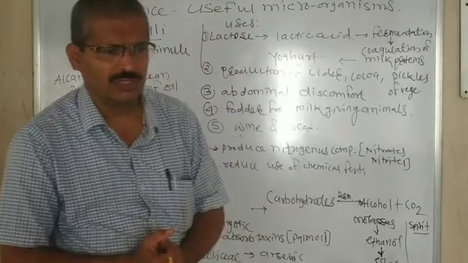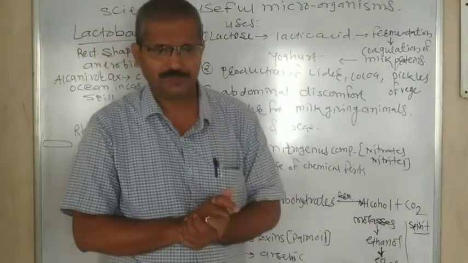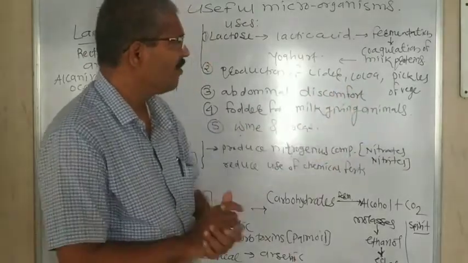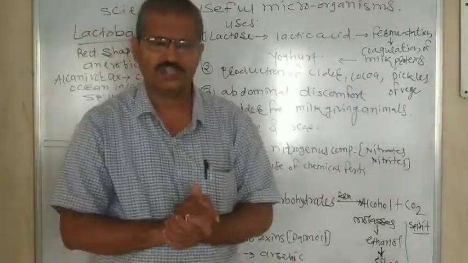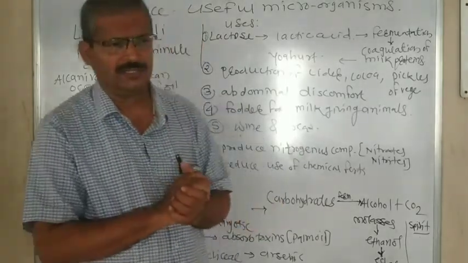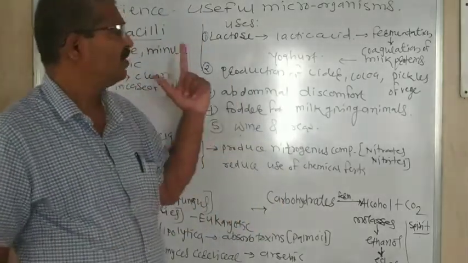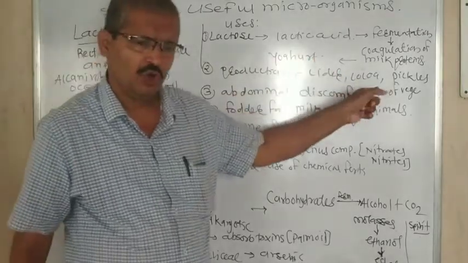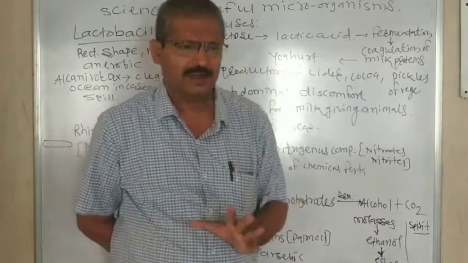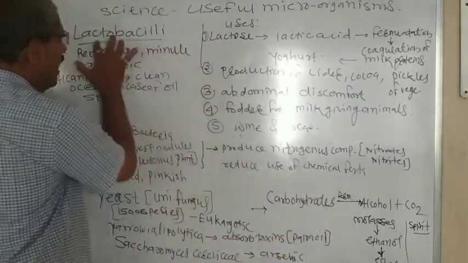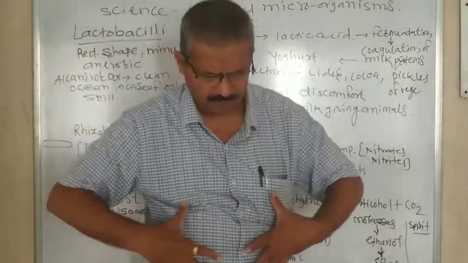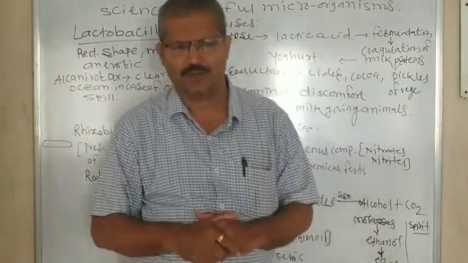The next use is that to prepare cider, which is apple juice, and to produce cocoa and some vegetable pickles, lactobacilli bacteria are needed. Many times a problem gets created in the abdomen.